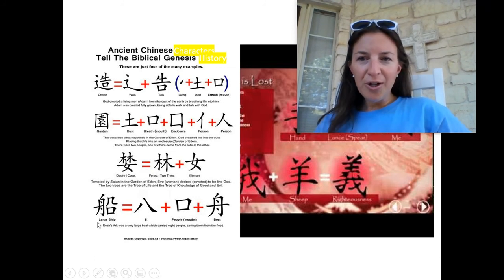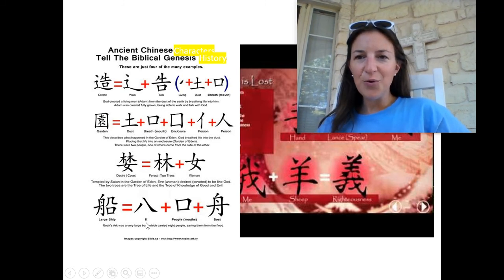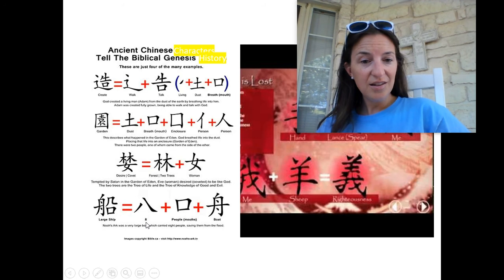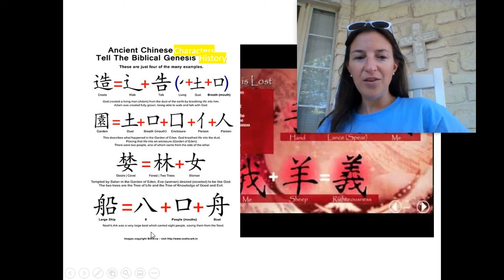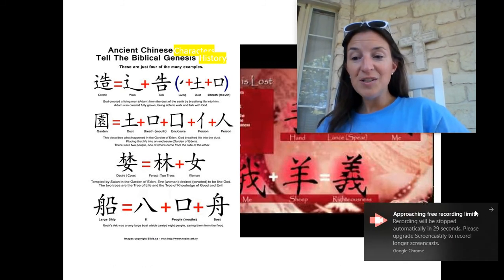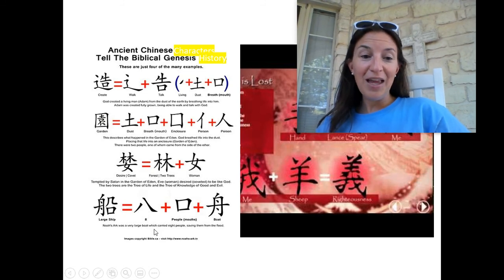Then we have the symbol for large ship, which we just worked on. And in the ancient Chinese, it's formed by the number 8, people, and boat. Now, when I think of large ship, I think of more than 8. But Noah's ship, the ark, was large because in addition to the 8 people, it also had all the animals, of course.